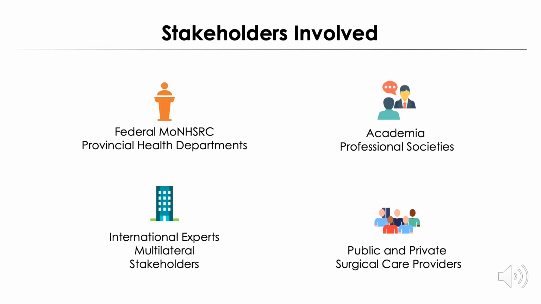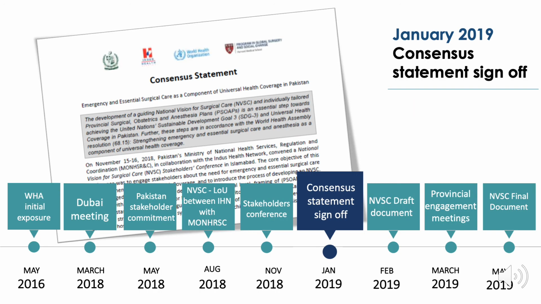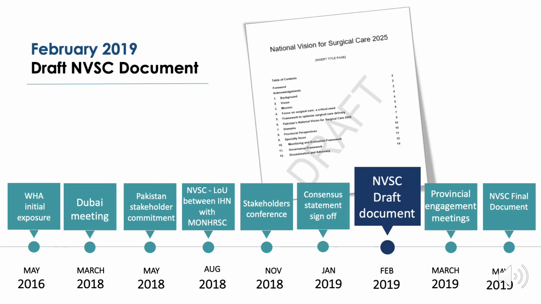This conference involved federal officials, provincial health departments, international experts and multilateral stakeholders, academic and professional societies from within Pakistan, as well as public and private surgical care providers from across the country. As a result, all stakeholders joined together to write a consensus statement that was signed off on by the ministry in 2019. In February 2019, the technical working group started drafting the National Vision for Surgical Care document.